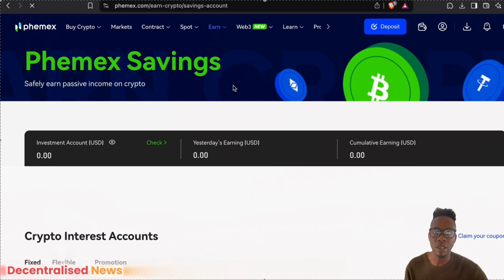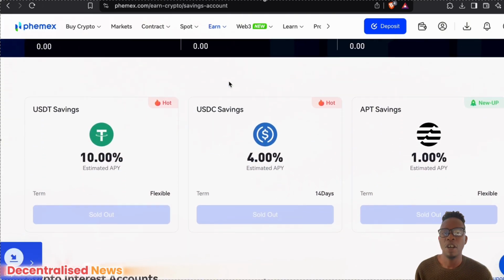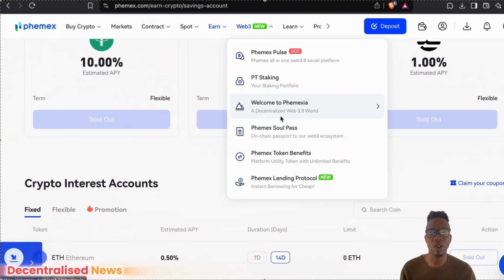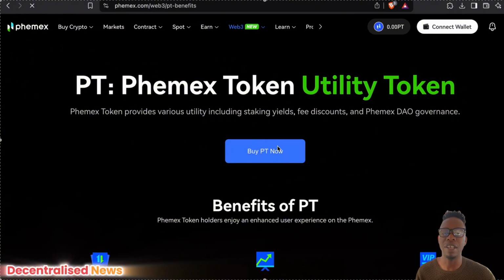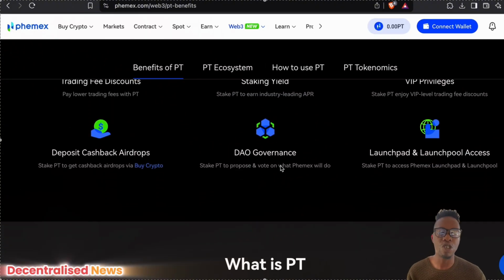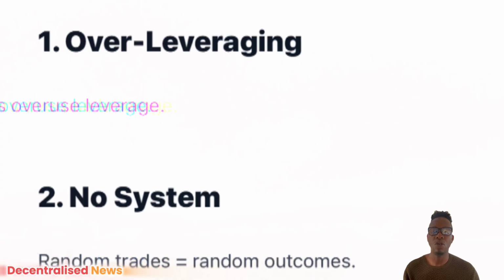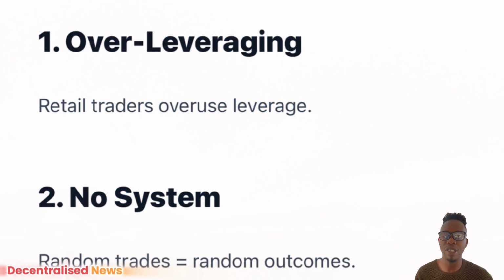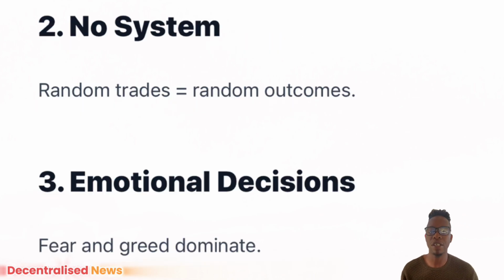You might want to use alternatives for certain things, but this is a very solid crypto trading platform when it comes to futures and derivatives. All you need to do is make sure you just don't over leverage, and you know the system, you manage your emotions, and you have all the risk frameworks to a T.